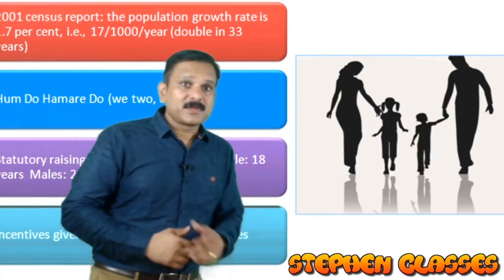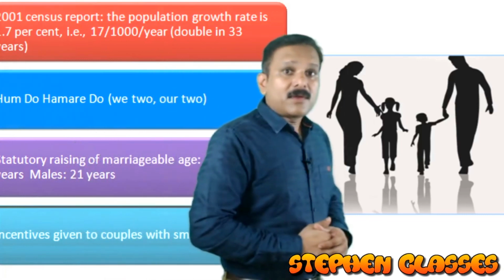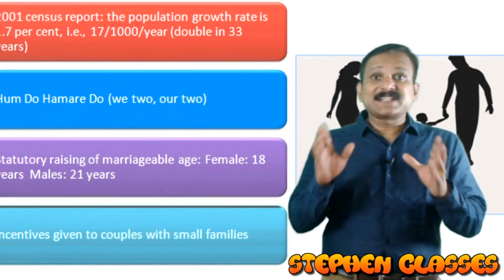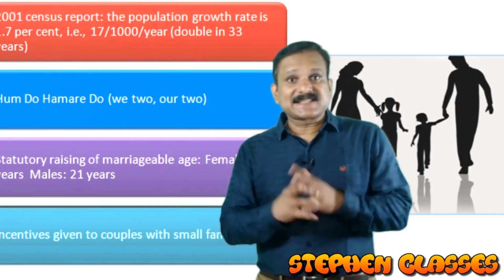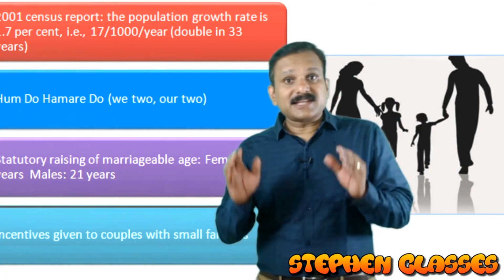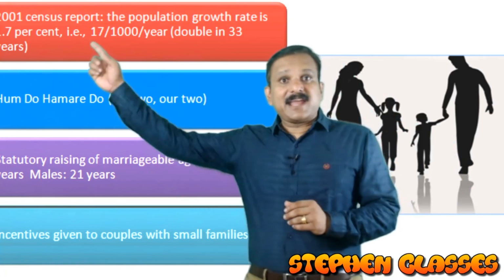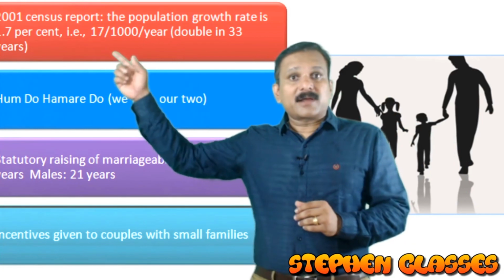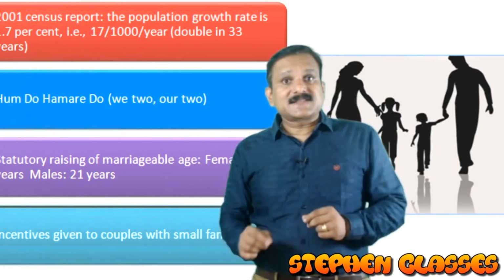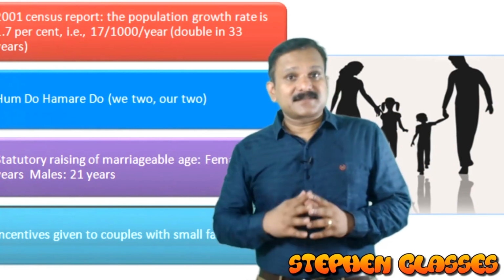Now, according to the 2001 census, the growth rate in India is 17 per thousand per year, or 1.7%.